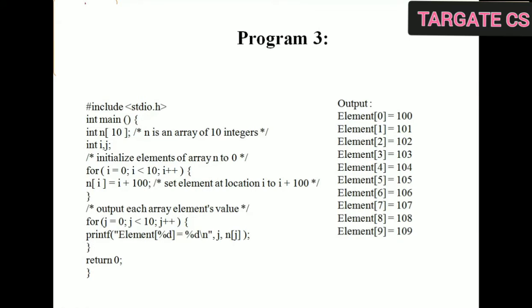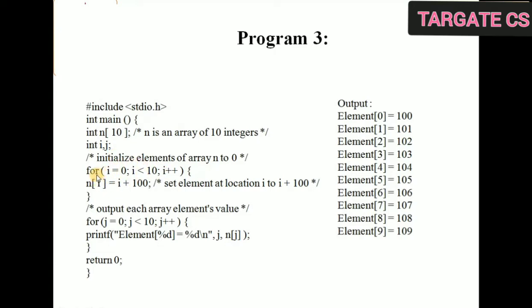So next is program 3. In this I have initialized the array elements in some other way, like I will add 100 to the index value. I have declared the array int n[10]. Then I have taken a variable for the loop.